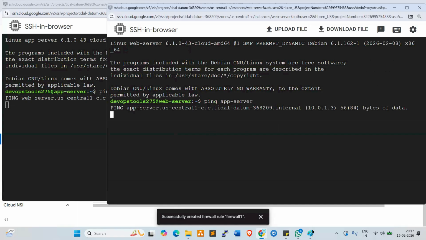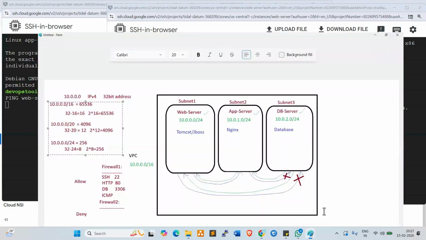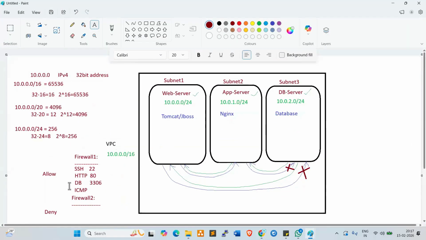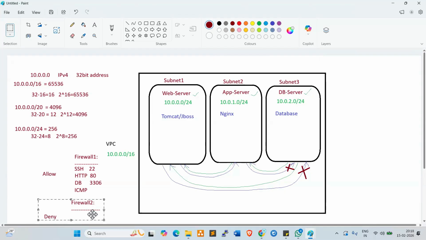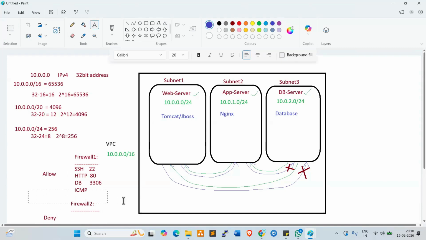Because we need to enable one more port, an important port, which is ICMP. What is ICMP, anyone?